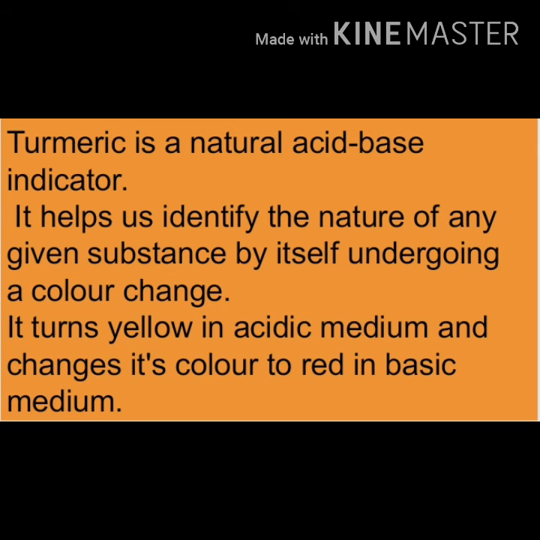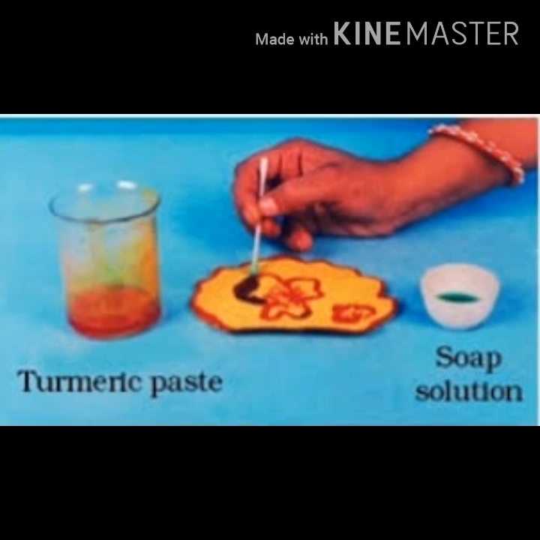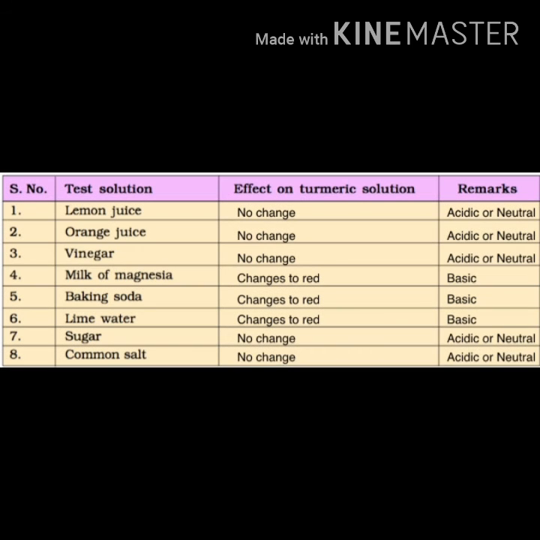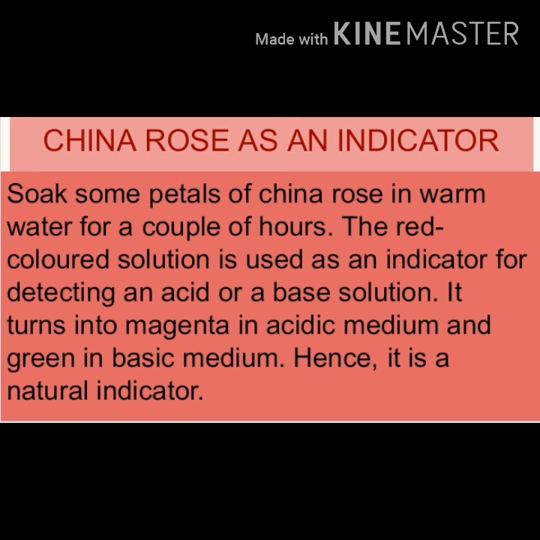Turmeric is a natural acid-base indicator. It helps us to identify the nature of any given substance by itself undergoing a color change. It turns yellow in acidic medium and changes its color to red in basic medium. China rose as an indicator.